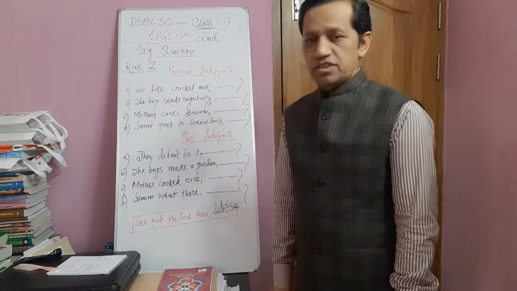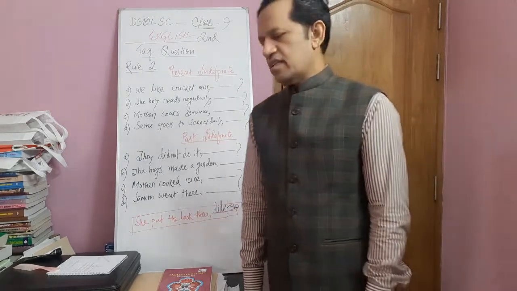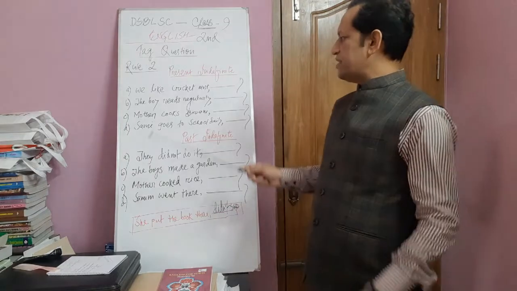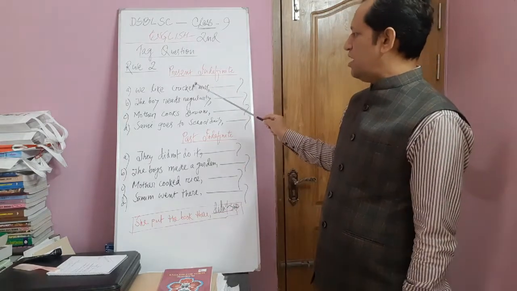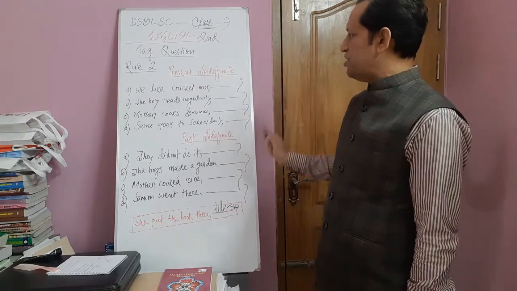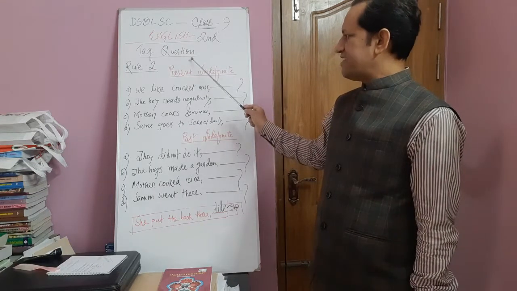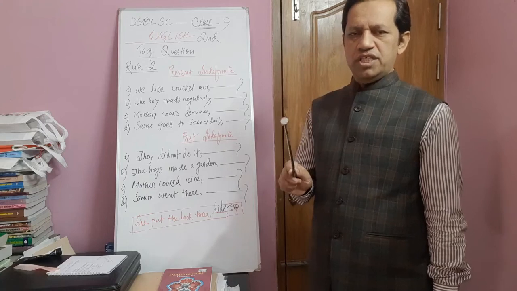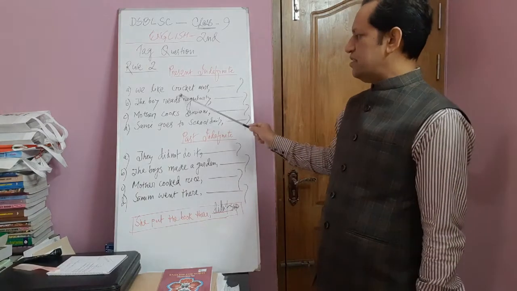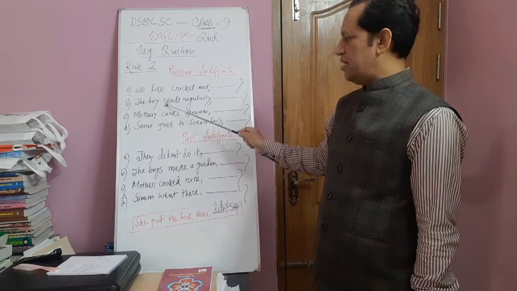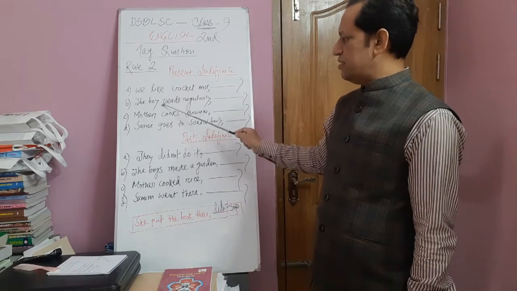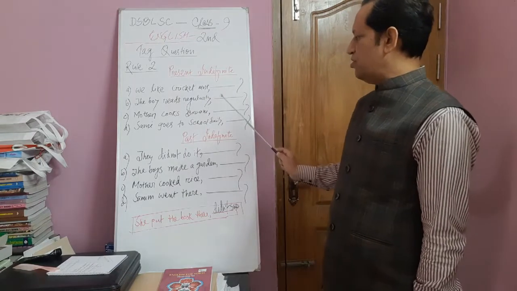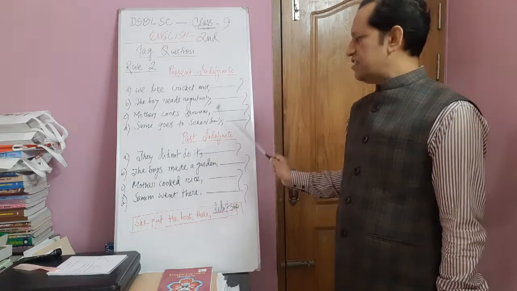So the students, from today's class we have learned two things: if the sentences are about present indefinite, when you practice tag questions, then we have to use don't or doesn't. If the verb has s or es with the main verb, then we have to use doesn't.